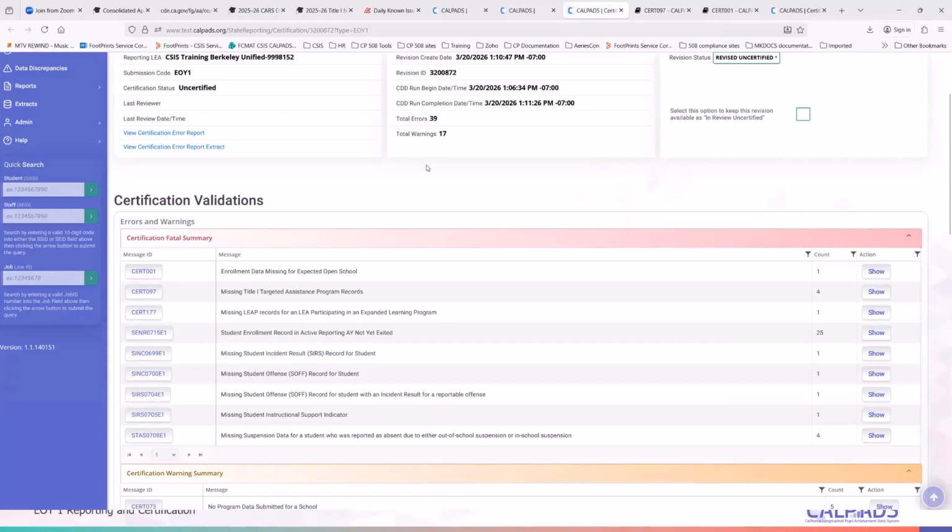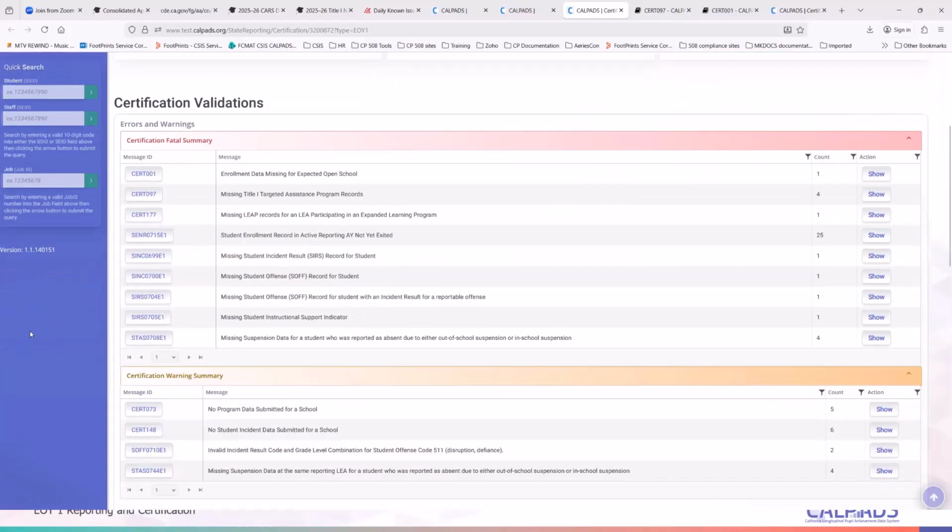Right. So that's basically the general approach on how to start resolving your errors. So let's just do one error right now, which is CERT 1.